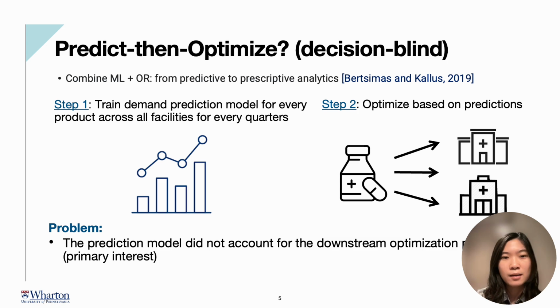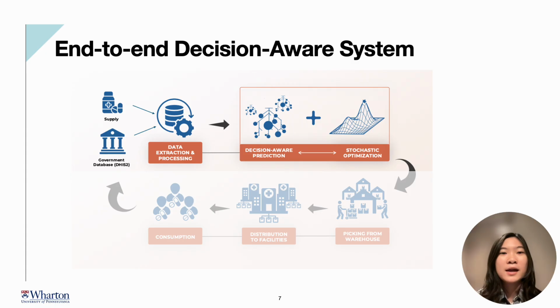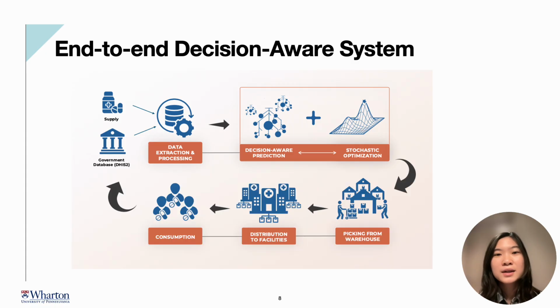decision optimization problem. So our work developed an end-to-end decision-aware system, which first extracts and processes data of the supply and facility consumption record from the government database. Then it trains the decision-aware prediction model that can inform the stochastic optimization to make allocation decisions. So we derive a simple reweighting technique that's scalable in practice. Finally, the system will provide a picking list for frontline workers to collect supplies from the warehouse, and all the resulting data is recorded for prediction in the next quarter.